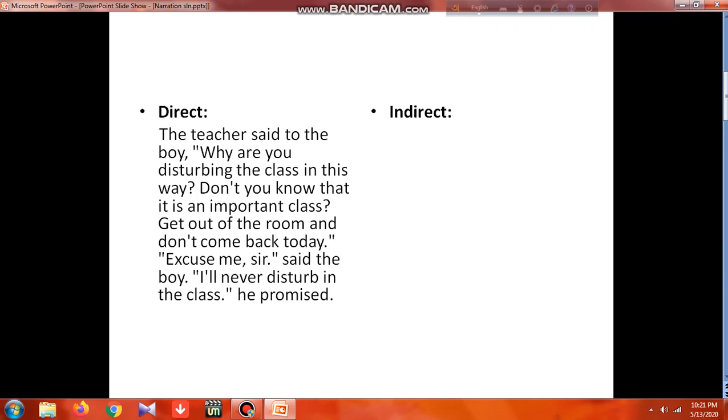Then it says, "Get out of the room and don't come back today." What type of sentence is it? It is not interrogative and it is not assertive either. It says get out of the room, so the teacher commands or orders. So actually it is an imperative sentence. In case of an imperative sentence, we take a reporting verb like tell, command, order, advise, recommend, forbid, prohibit. We'll see what matches with this.